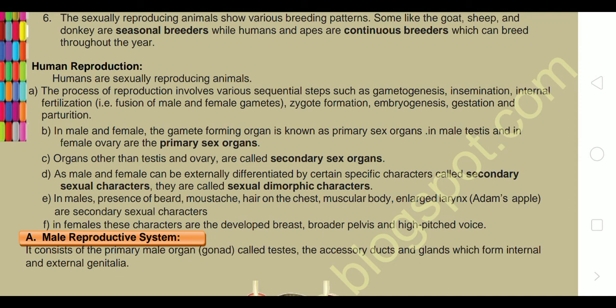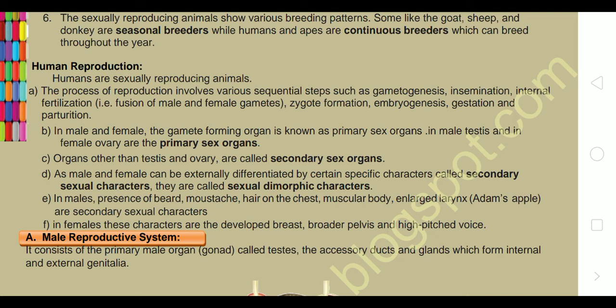Male and female can be externally differentiated by certain specific characters, because of the look, because of some characters, we identify which one is male and which one is female. Those outside characters, we can say physical characters, are termed secondary sexual characters. And these characters can be termed sexual dimorphic characters, which show dimorphism, that is, difference in the male and female.